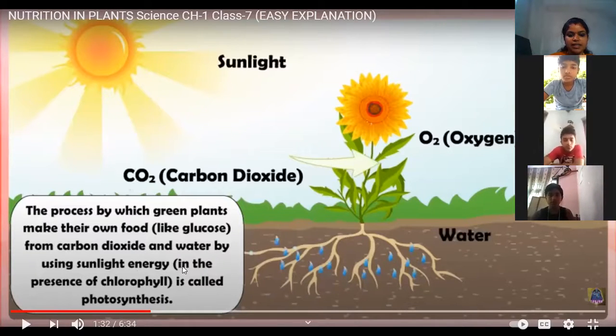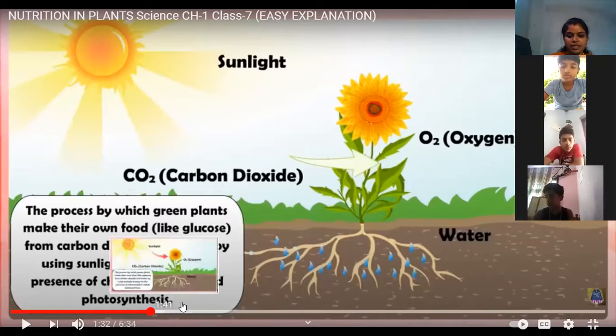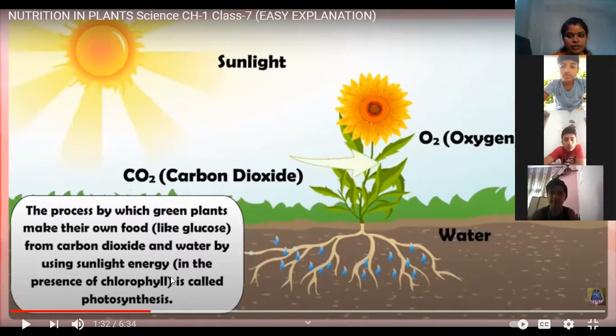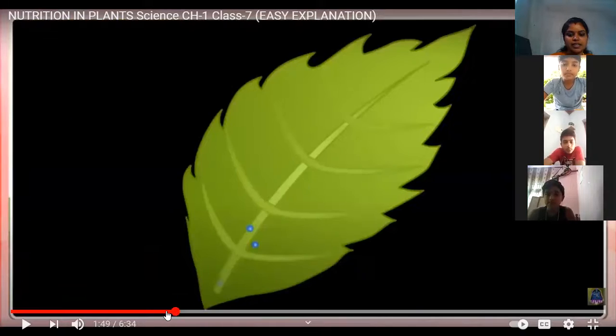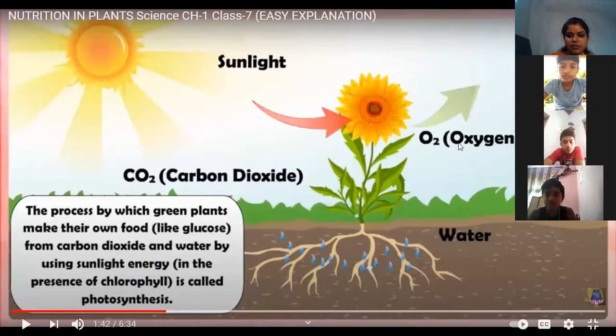Using the sunlight energy in the presence of chlorophyll is called photosynthesis. Then here in this figure, what is released after photosynthesis? Oxygen is released by the green plants after they absorb carbon dioxide.